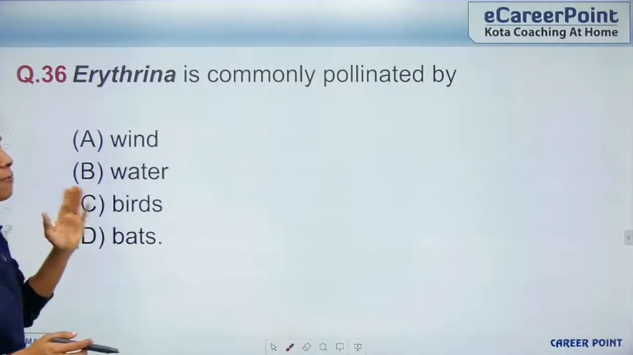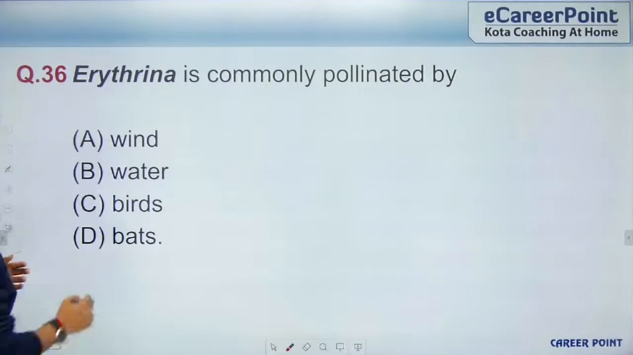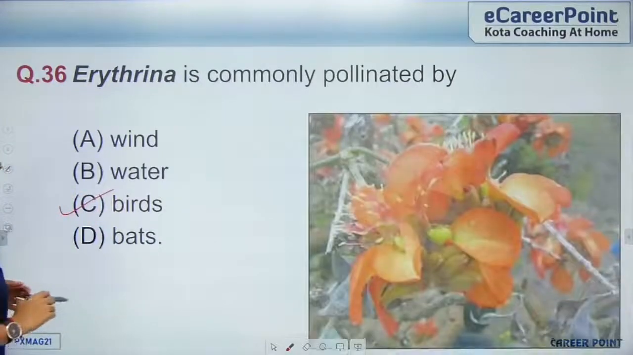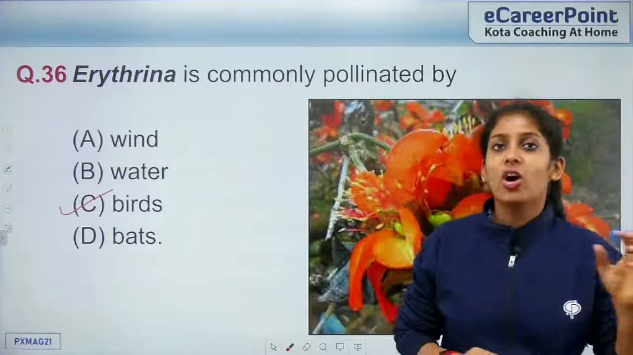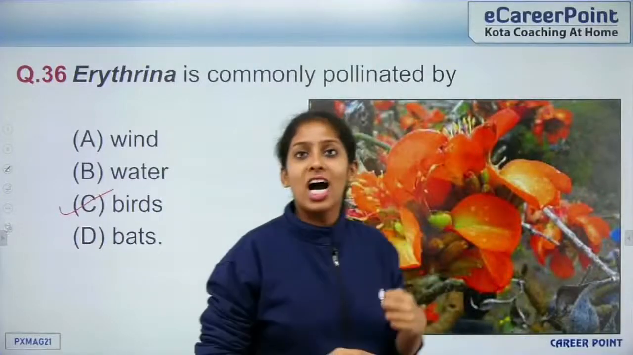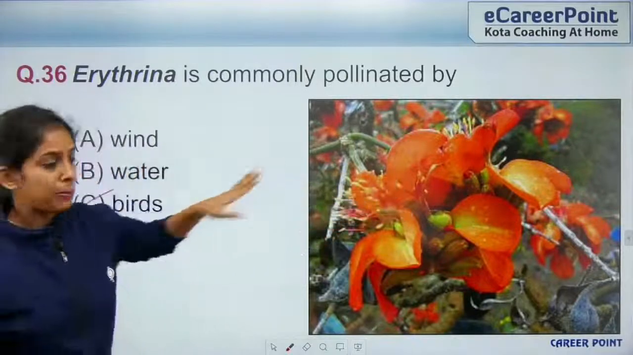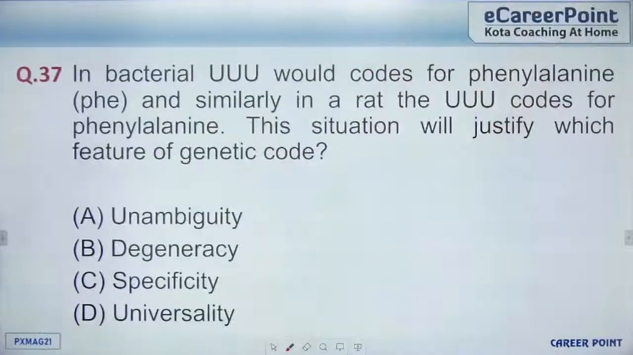Erythrina is commonly pollinated by which of the following? It is commonly pollinated by birds. So this is how your Erythrina plant looks like. It is commonly called the tiger's claw. That is how it looks, and this is your Erythrina plant. Alright, so here we come to question 37.